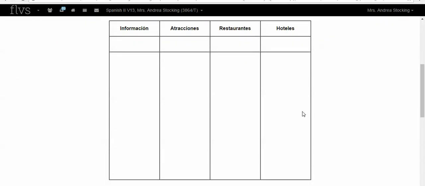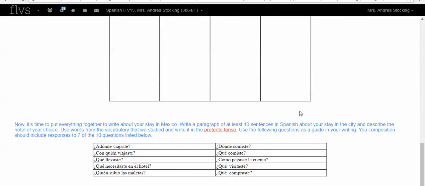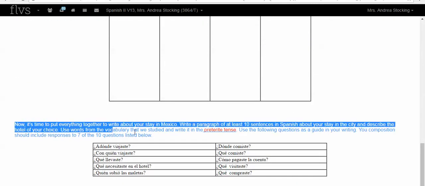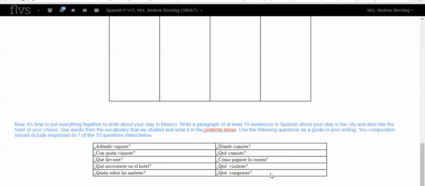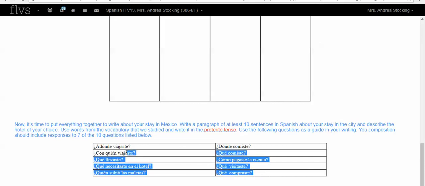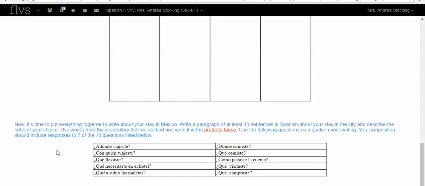I want to fill out this travel log to help me, but again, I'm just showing you what you're going to turn in, which is this right here. These are all verbs in the preterite. So you're going to answer using your estructuras in 3.04 and 3.05, and you're just going to answer these questions in simple vocabulary and grammar using the preterite yo form. Once you're done answering at least 7 of them, you're going to put those answers together in a paragraph.